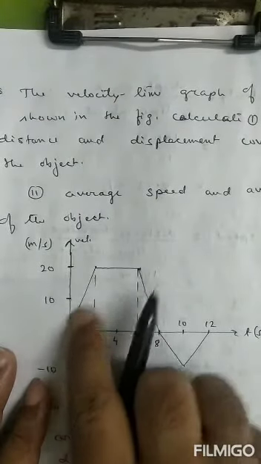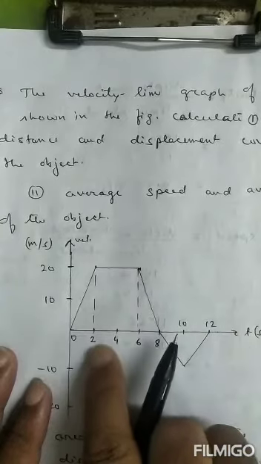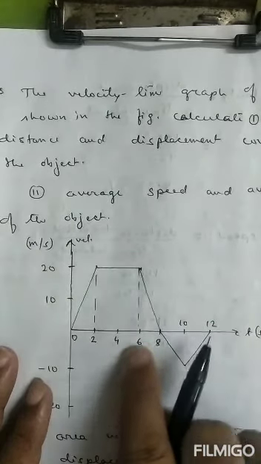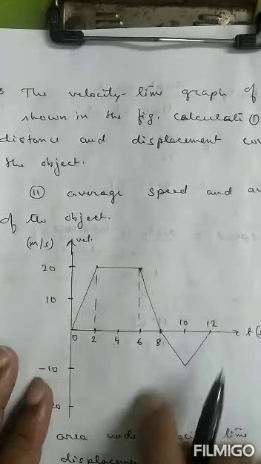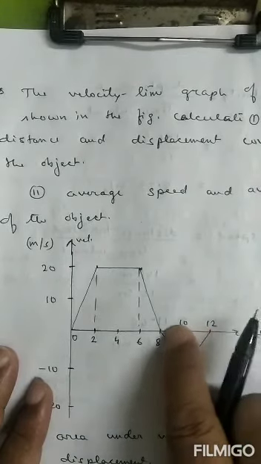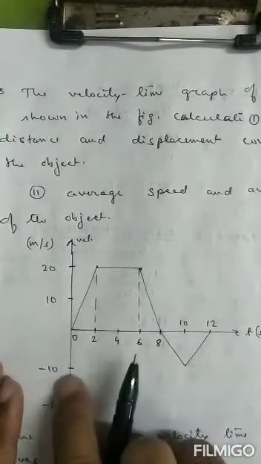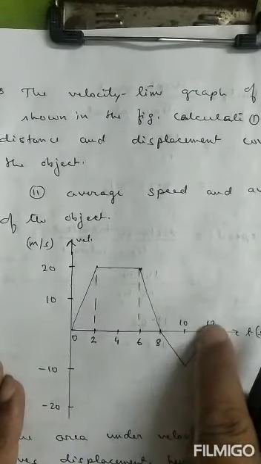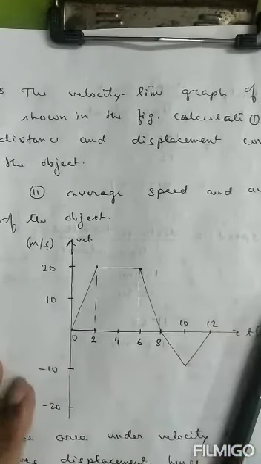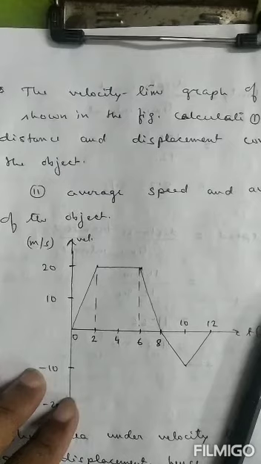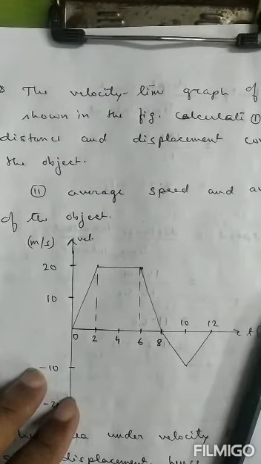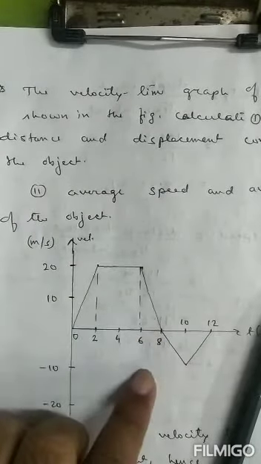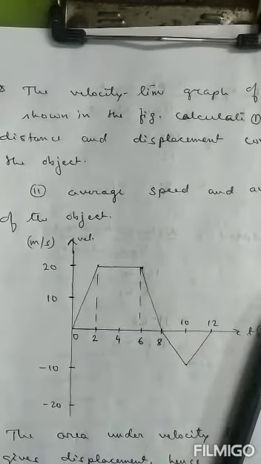0 to 2 second, velocity increases up to 20 meter per second. Then 2 to 6 second, velocity remains constant. Then 6 to 8 second, velocity decreases to 0. Then 8 to 10 second, again velocity increases to 10 meter per second but in opposite direction. And then 10 to 12 second, again velocity decreases to 0. আমি লিখিছিলোঁ নহয়, velocity is a vector quantity. It can have positive values and negative values. From 0 to 8 second, velocity is positive, and from 8 to 12 second, velocity is negative.